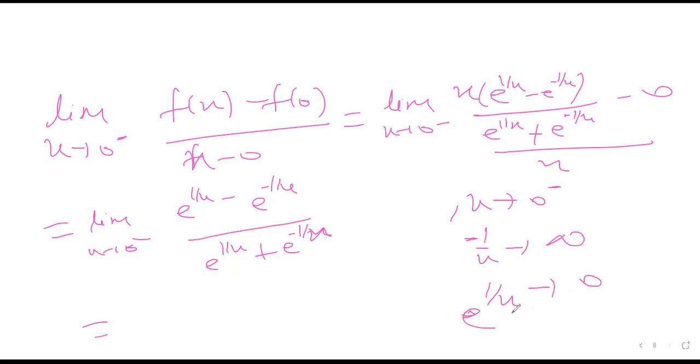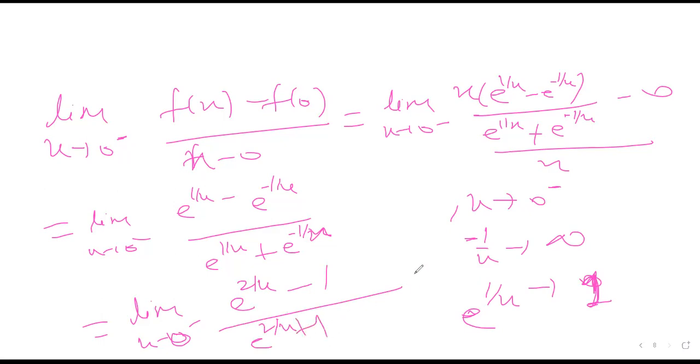Sorry, e to the power 1 by x must tend to 0. So if I write it like this, (e to the power 2 by x minus 1) upon (e to the power 2 by x plus 1), and this term will become 0, so I will get minus 1. So the left hand derivative comes out to be minus 1.